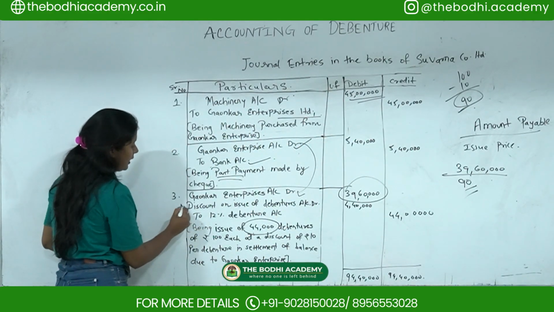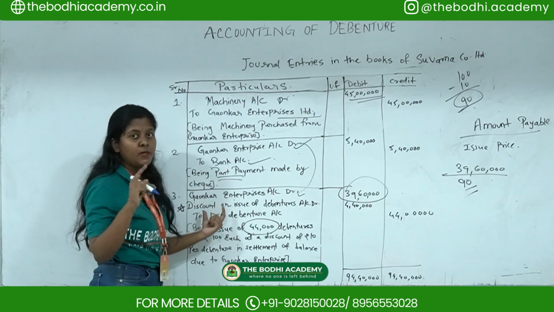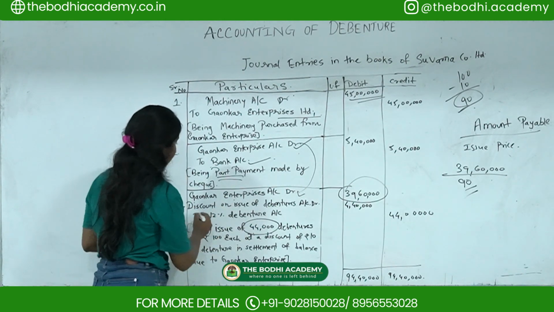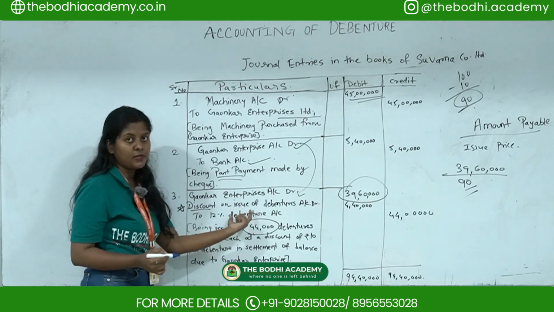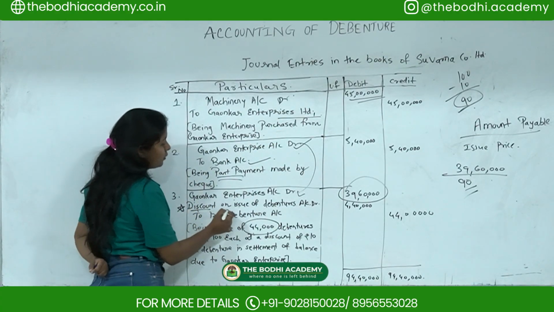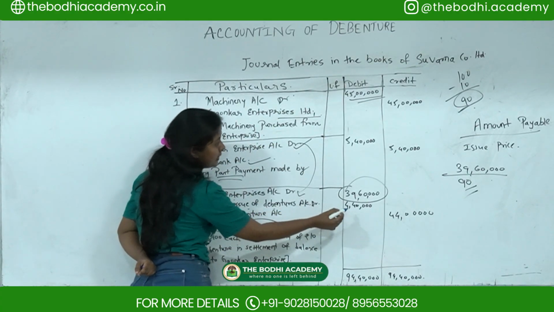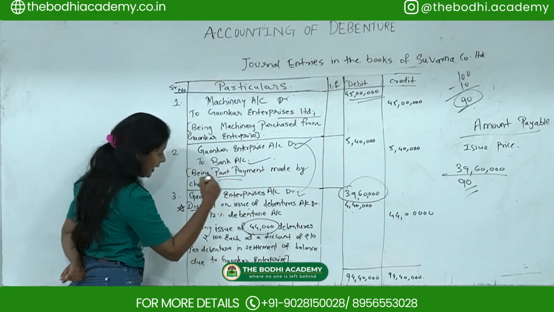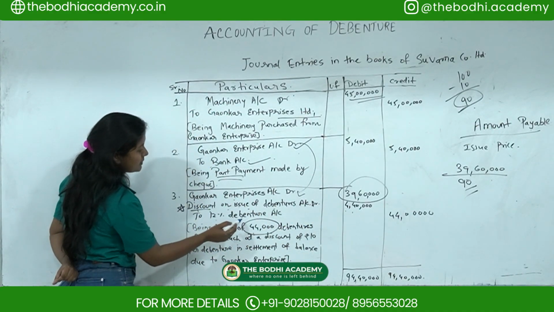Since they have applied a discount, you have to pass the discount entry. If there was a premium, you would pass a share premium entry. Now since they have given a discount, you pass the discount on issue of debenture account debit, that is 4,40,000. The next entry is to 12% debenture account.